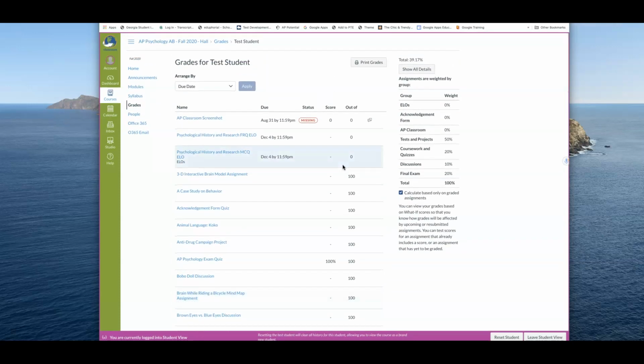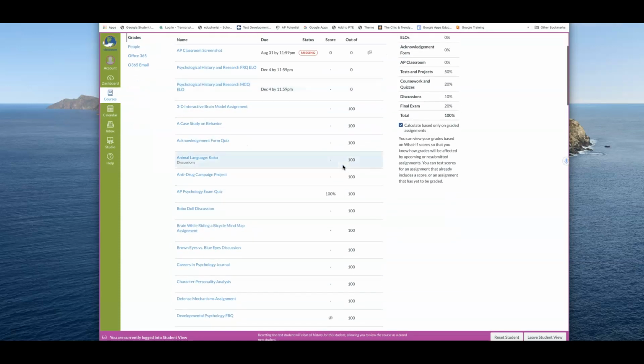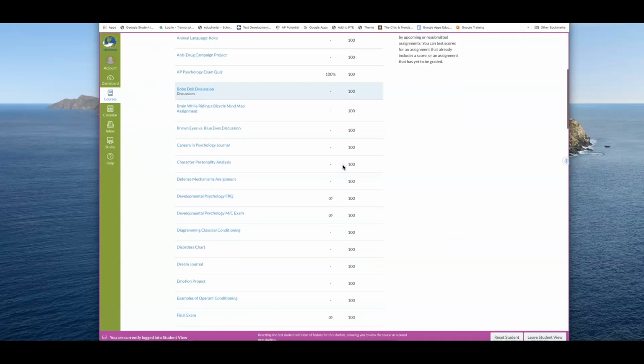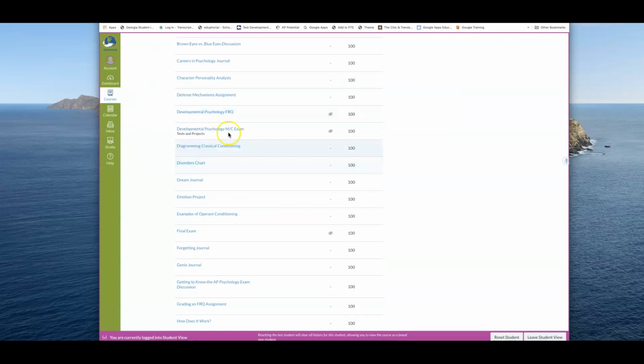So I will put the grade in the drop box, but then I'm going to have to come in and manually find your quiz. So for example, if Sally Test decides to do developmental, I have to go in and manually add that. So there might be a minute between, if I'm grading these during the day, the time you see the grade in the Dropbox and when it gets applied into the gradebook. But as soon as I go through the Dropbox, I'll add them to the gradebook. But just so you know, that's a manual thing. And if you have any questions, be sure to ask.